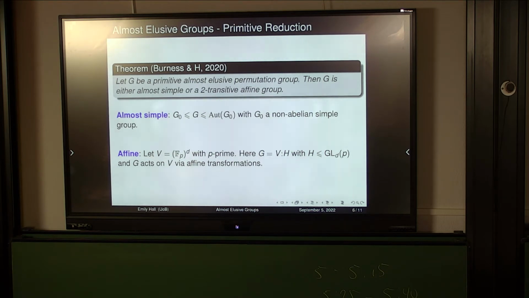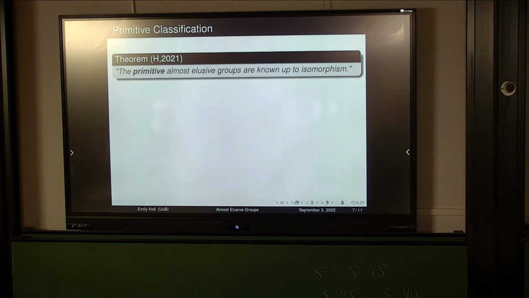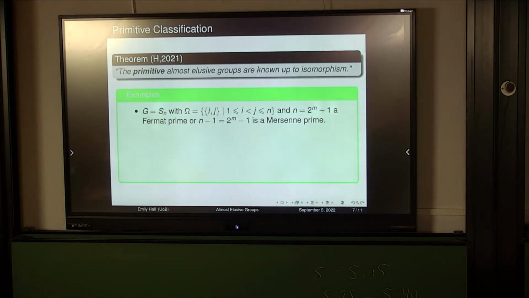Okay, so we've reduced down to almost simple and affine, and so now, in a very simplified way, it's just going into these families and seeing what we can say. And actually, I managed to classify all primitive almost elusive groups up to isomorphism. So obviously, I'm not going to provide the tables because they're quite big, but I'll give a couple of examples. So we've already seen the symmetric group with its natural action. Now let's look at the symmetric group with its action on the set of 2-sets.